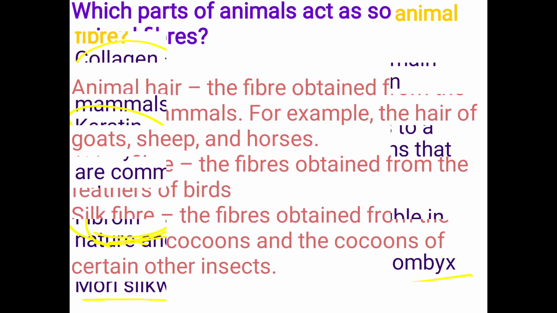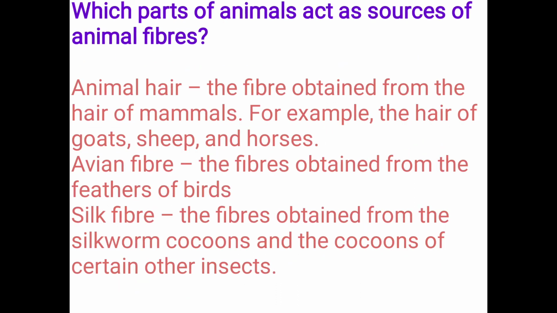Okay, next one. Which parts of animals act as sources of animal fibers? Okay, so here, what are the parts that will be useful from the animal fibers? What are the parts they will use? Animal hair, right? Next one, avian fiber and silk fiber. If you read this, you will understand that.